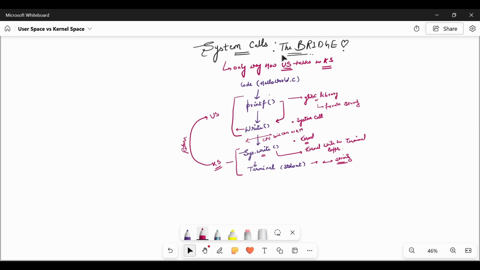Once the write system call executes, the CPU will switch to kernel mode. Inside the kernel mode, sys_write will be called to write the string into the terminal buffer. Once the terminal buffer gets the string, it will print in the terminal or standard output. Once the operation is done, kernel mode switches back to user space.